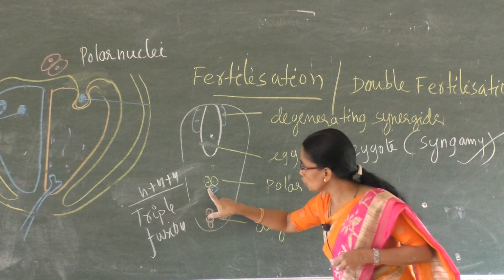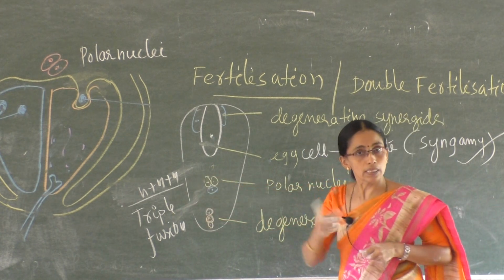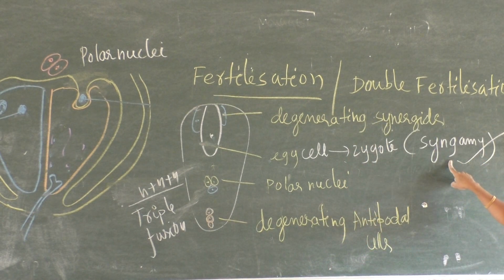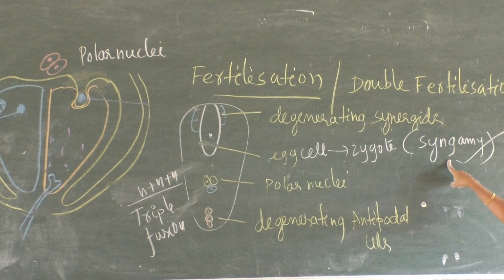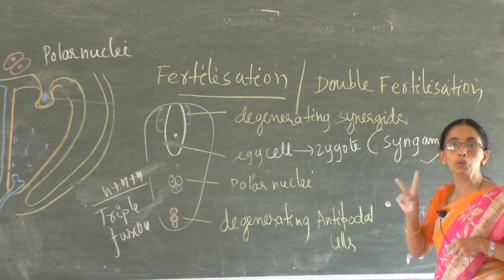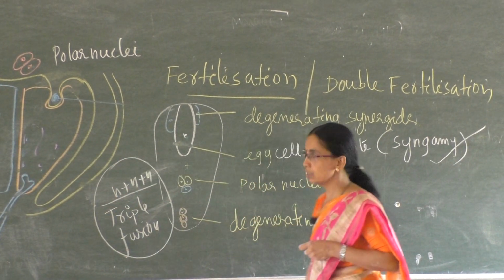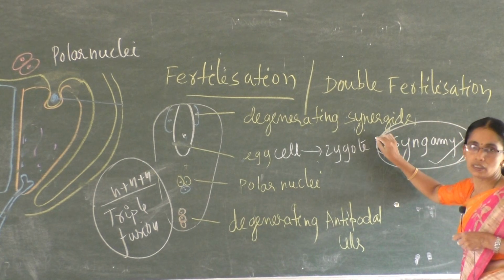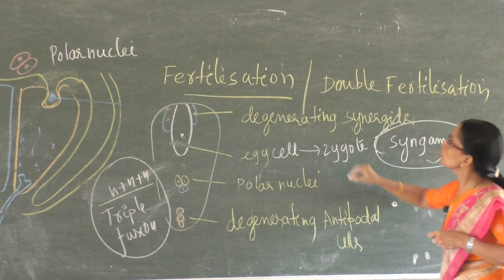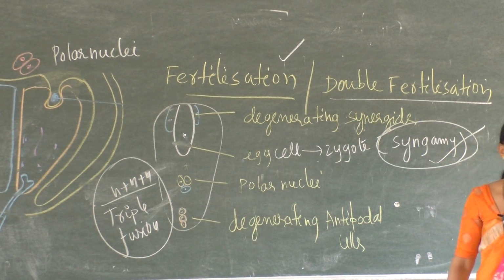Now triple fusion is one fusion. One more fusion is syngamy. What is that? Union of male and female gametes. So how many fusions occur? 2. Entire triple fusion is one fusion. Syngamy is another fusion. So how many fusions totally? 2. That's why fertilization in angiosperms is called double fertilization.